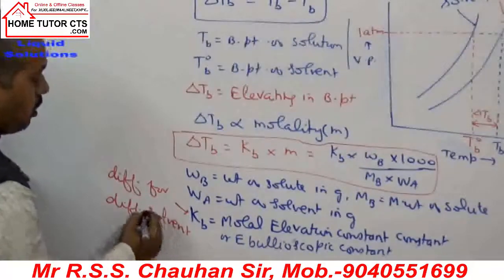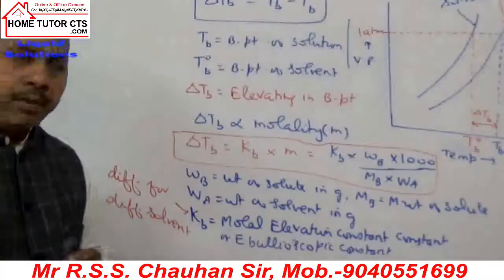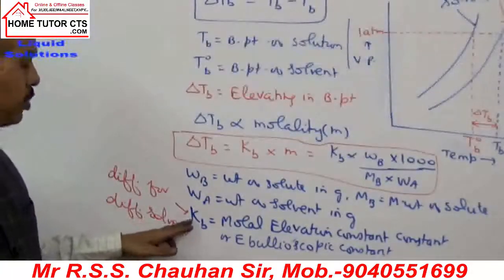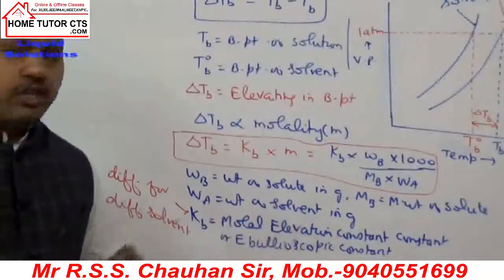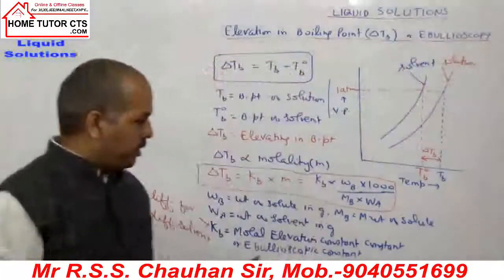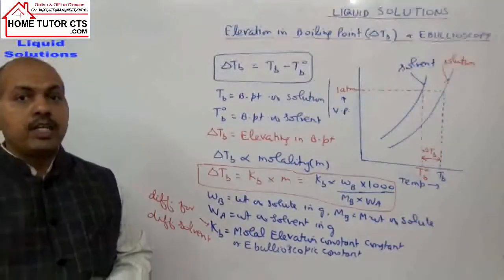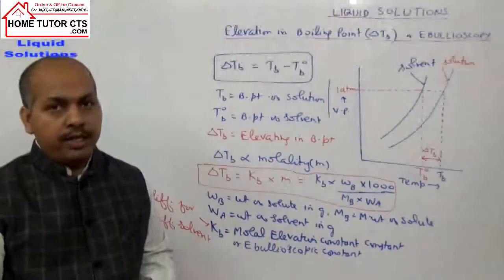But for the given same solvent, Kb will be constant. So for that reason, this Kb is called the molar elevation constant or ebullioscopic constant. For different solvents, the value of Kb will be different.